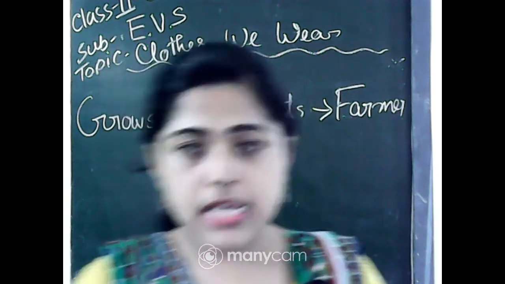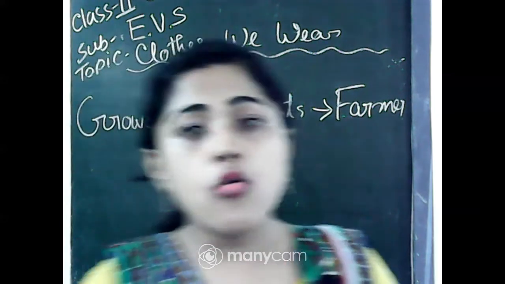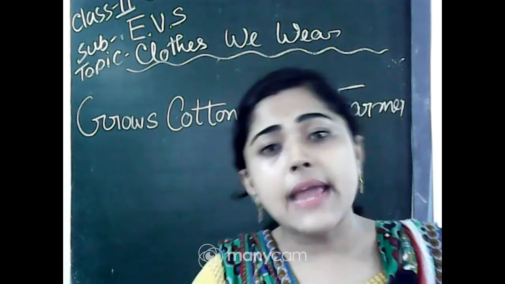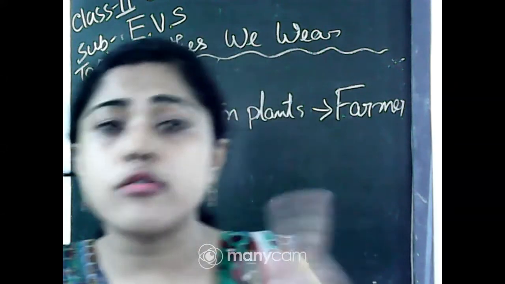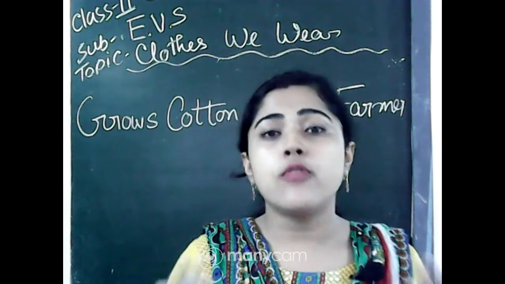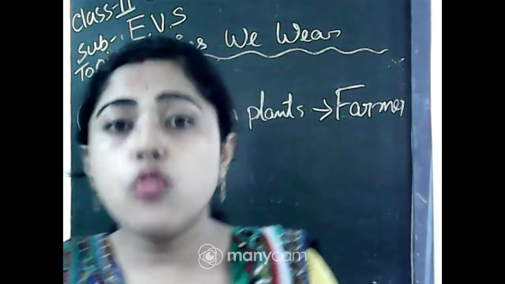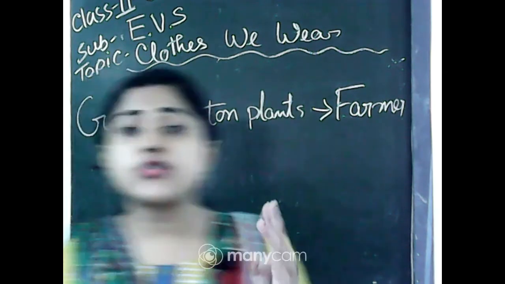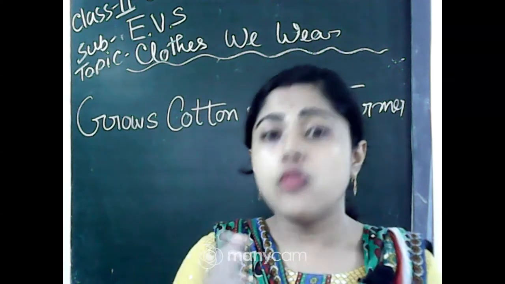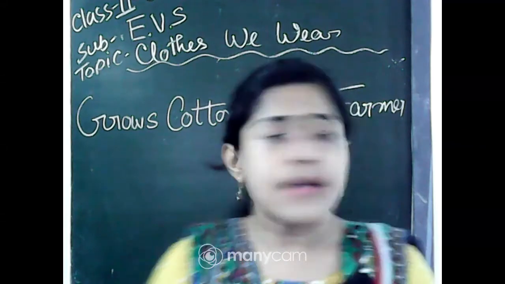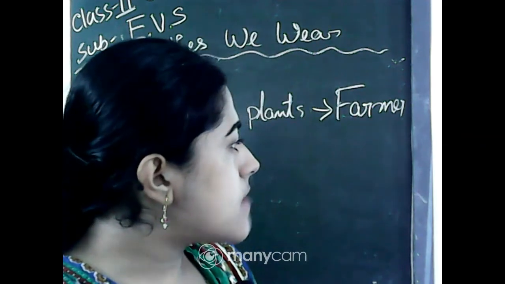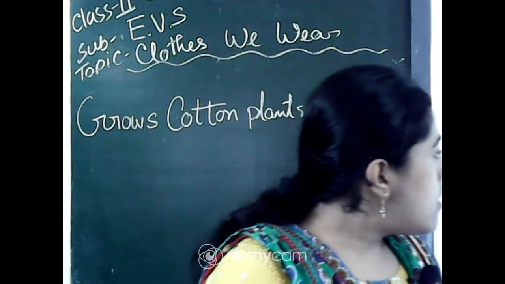And next is the shepherd, who rears the sheep for wool. Can you tell me the names of three animals from which we get the wool? Yes, very good. Sheep.